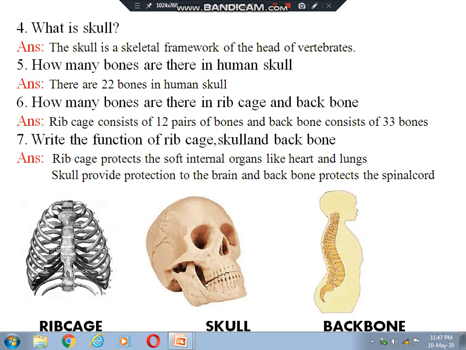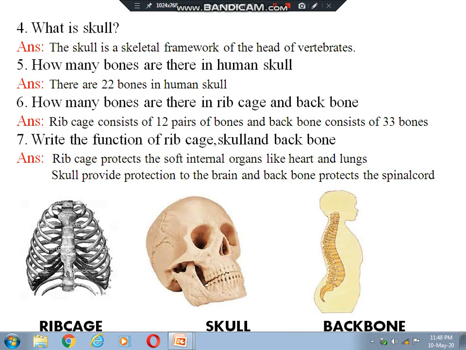Sixth number, how many bones are there in the rib cage and backbone? The rib cage consists of 12 pairs of bones. You can count in the diagram, and the backbone consists of 33 bones. 33 very small ring-like bones are arranged one above another to form the backbone of our body, and each ring-like structure is called a vertebra.